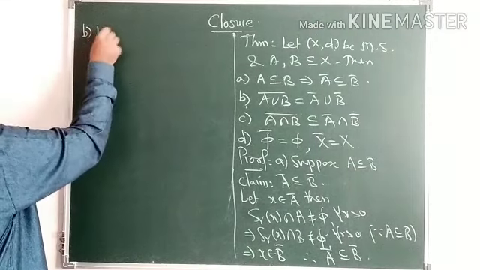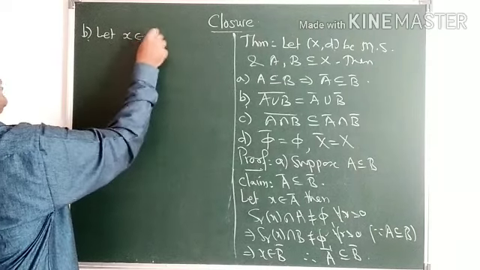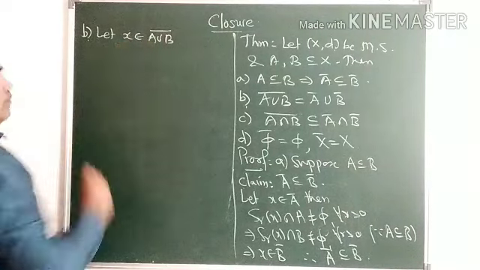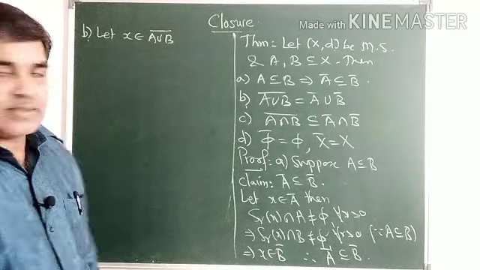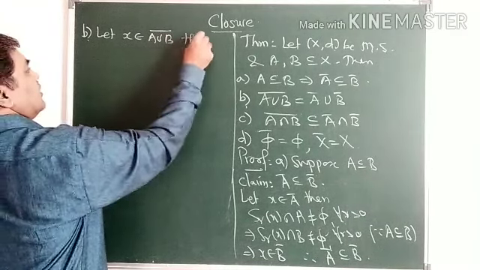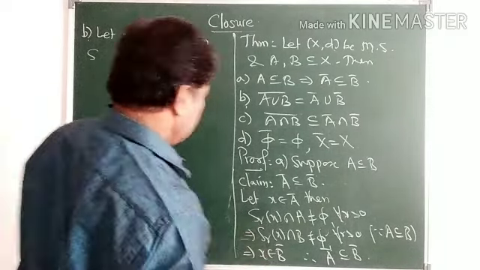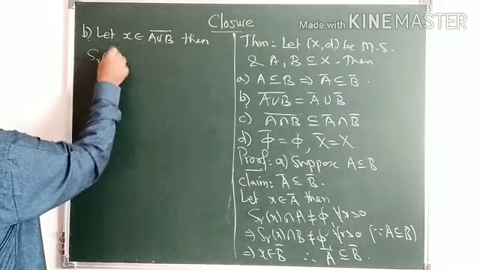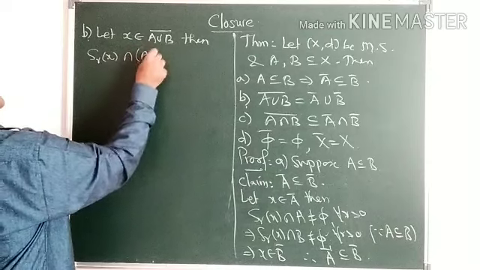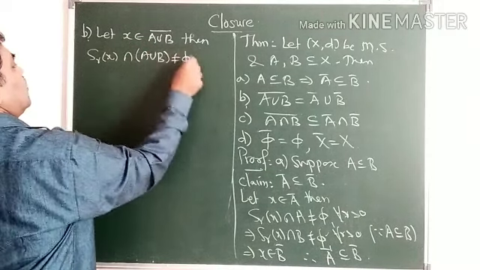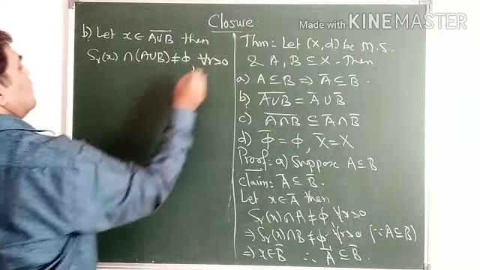So let x belong to (A union B) closure, the closure of the union of two sets. Then S_r(x) intersection (A union B) is non-empty for every r greater than 0.